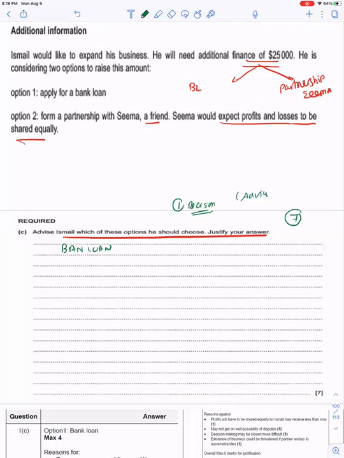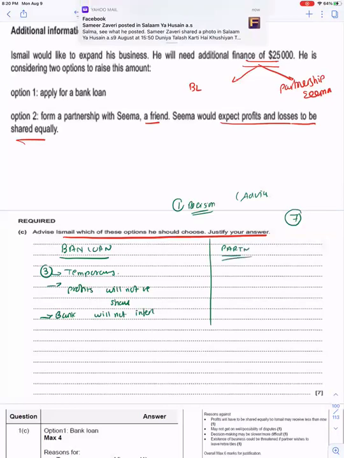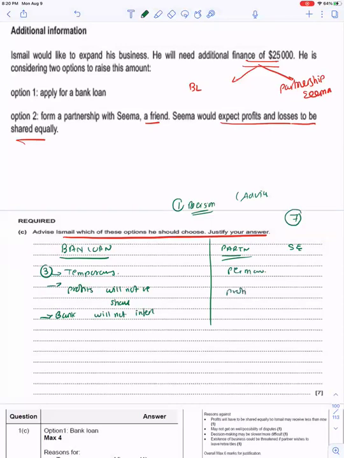Suppose he chooses a bank loan, then you can give 3 points: a bank loan is a temporary source of finance. If you take a bank loan, then the profits will not be shared. The bank will not interfere with the control of the business. Whereas if he chooses a partnership with Seema, it would be a permanent source of capital. The profits will be shared and the control of the business would also be shared.